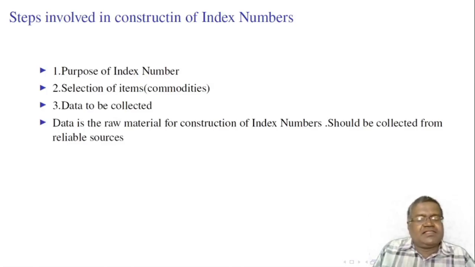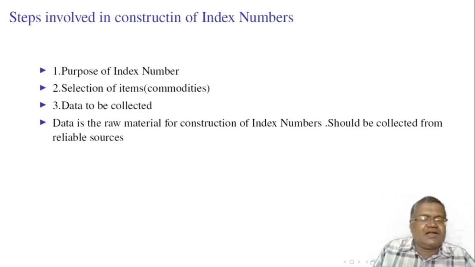We can get the data through a field agency also. While collecting the data, the principle of accuracy should be kept in mind. For the construction of retail price index numbers, the price quotations for all the items should be obtained from fair price shops only. We can get the prices from supermarkets and not from wholesale dealers. Similarly, to construct wholesale price index numbers, the quantities should be from wholesale dealers only.